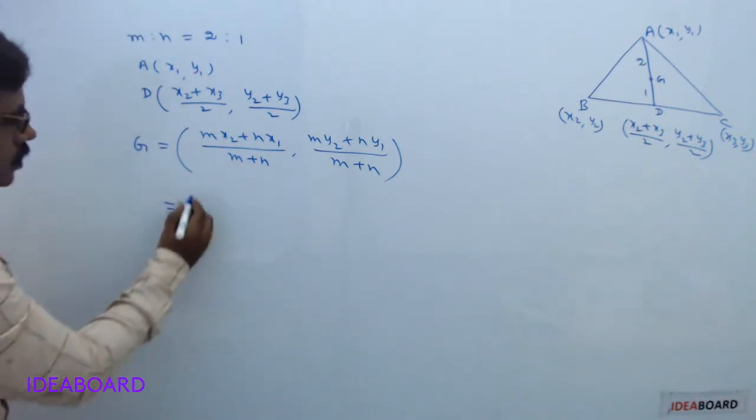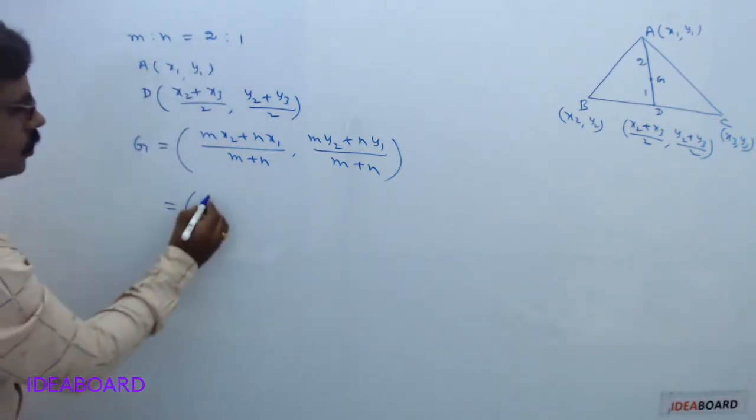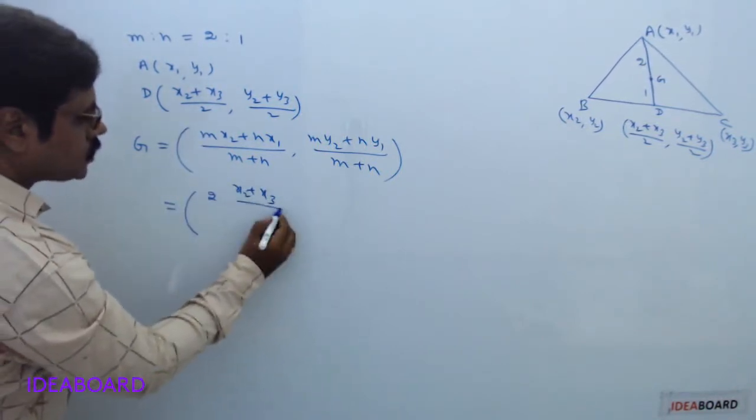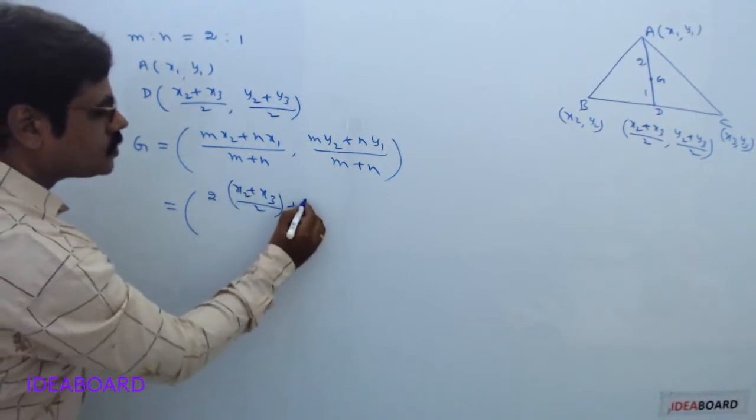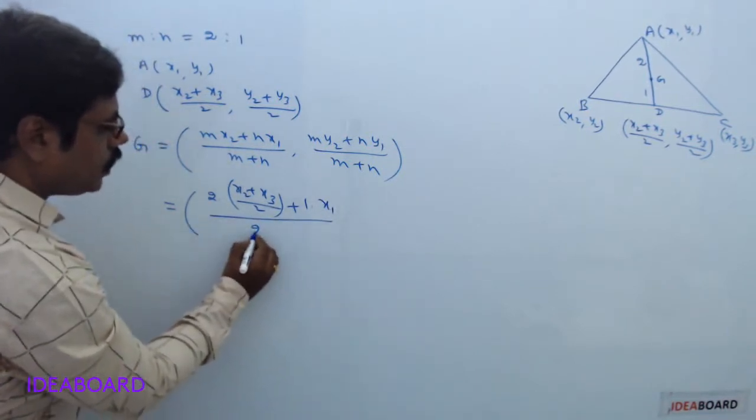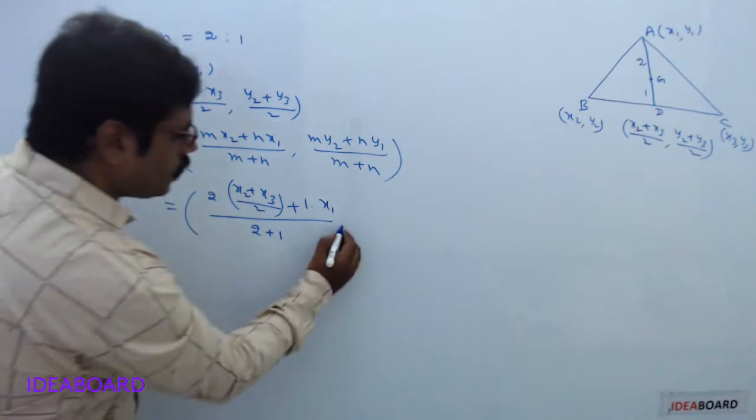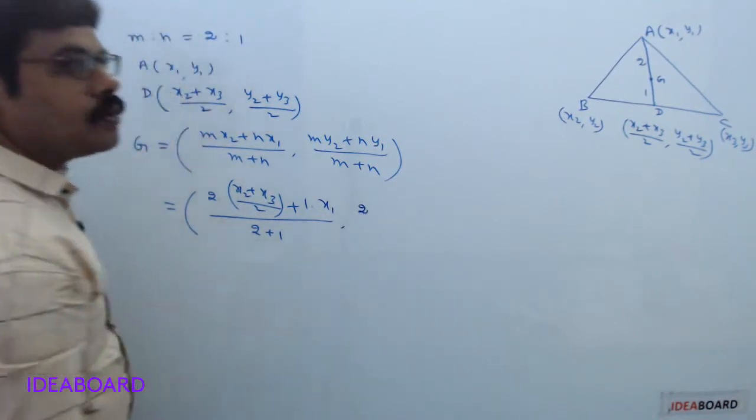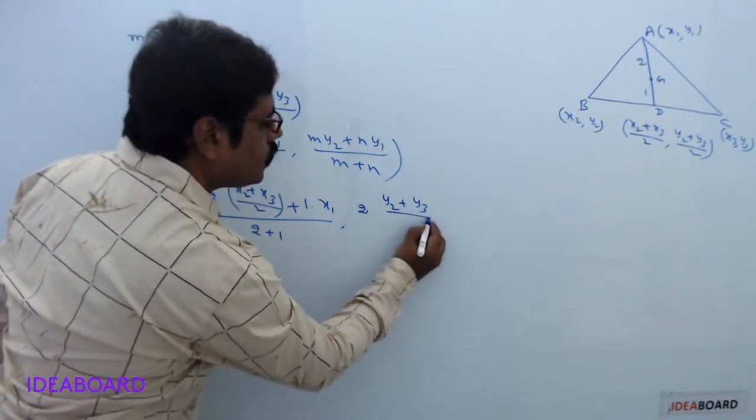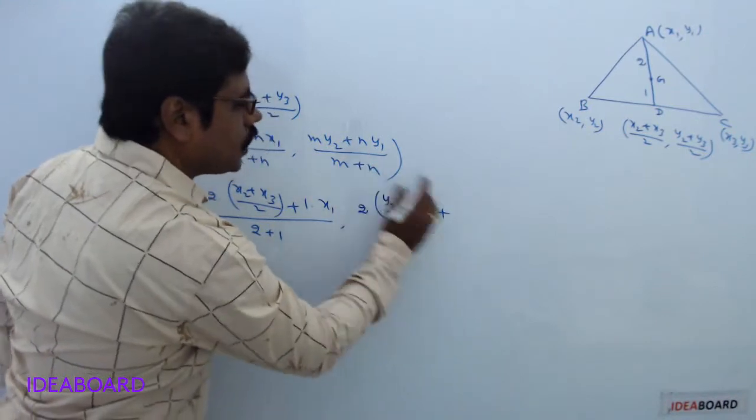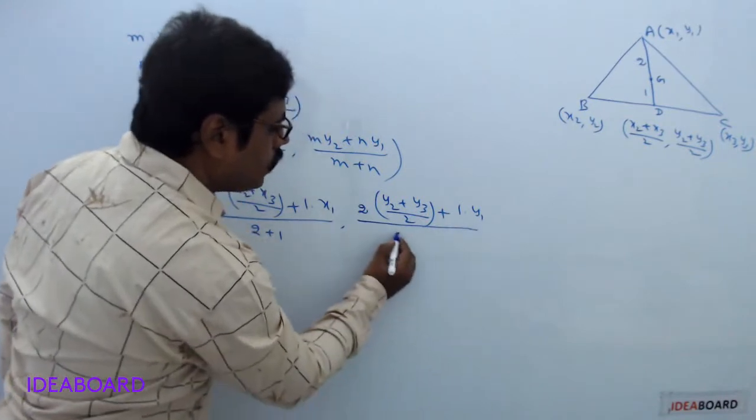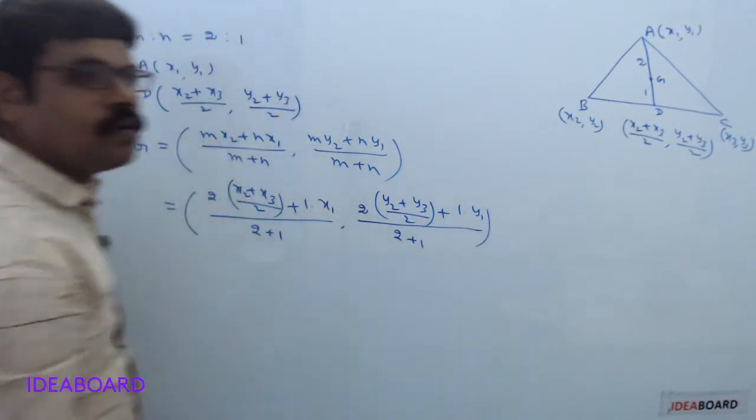Now come to the calculation part. What is your m value? 2. So 2 into x2, here x2 is nothing but x2 plus x3 divided by 2, plus n is 1, x1, divided by m plus n, that is 2 plus 1. M value is 2, y2. Here y2 is nothing but y2 plus y3 divided by 2, plus n value 1, y1, divided by m plus n, that is 2 plus 1.